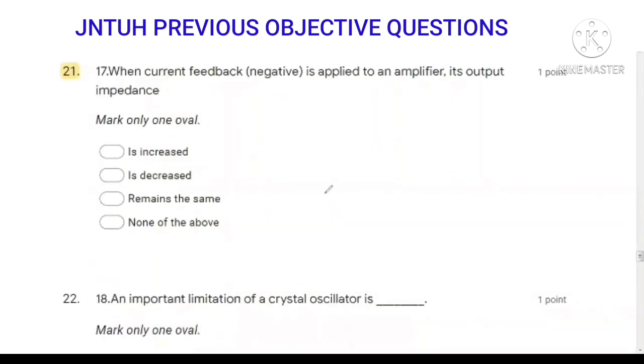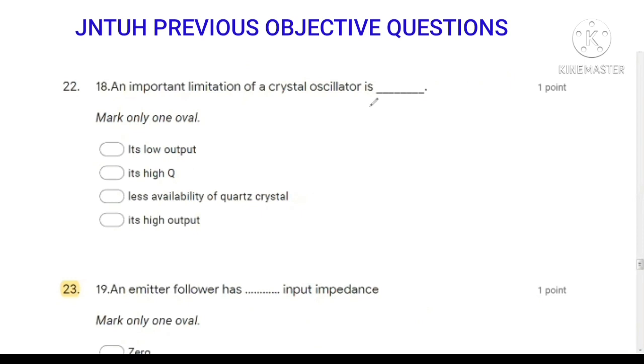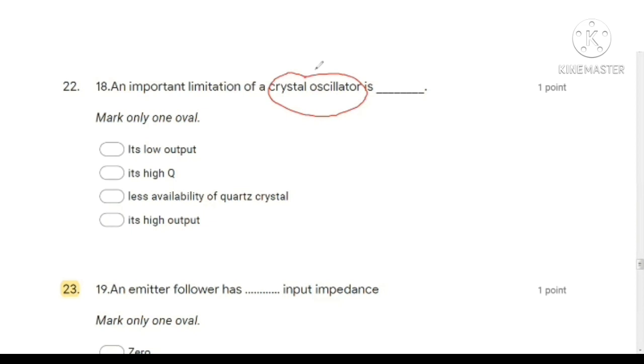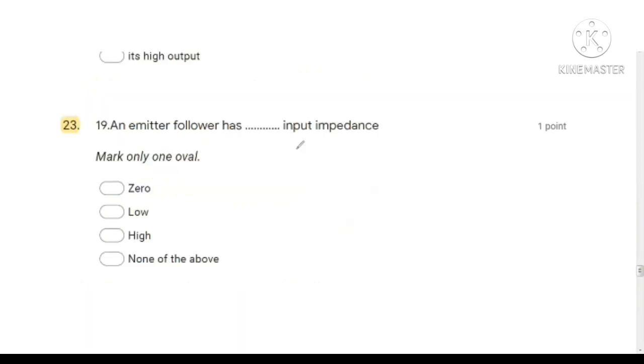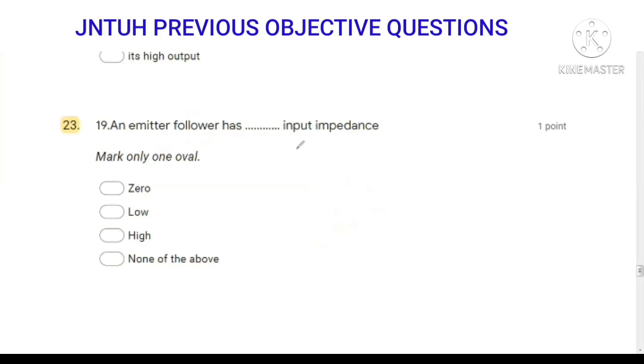Next question, when current feedback is applied to an amplifier, its output impedance is increased. Next question, an important limitation of a crystal oscillator is: crystal oscillators have a high quality factor, and the availability of quartz crystals is less, but the limitation of a crystal oscillator is its low output.